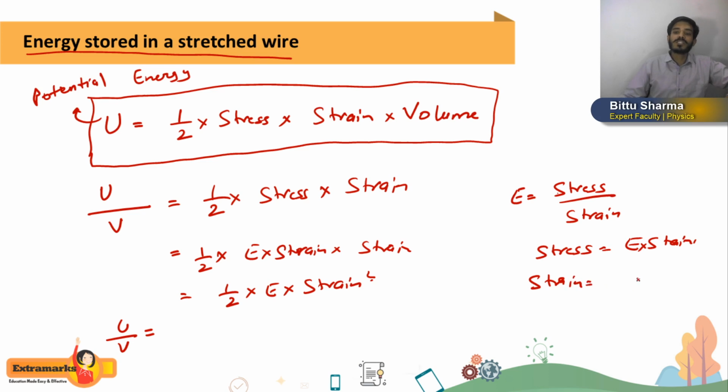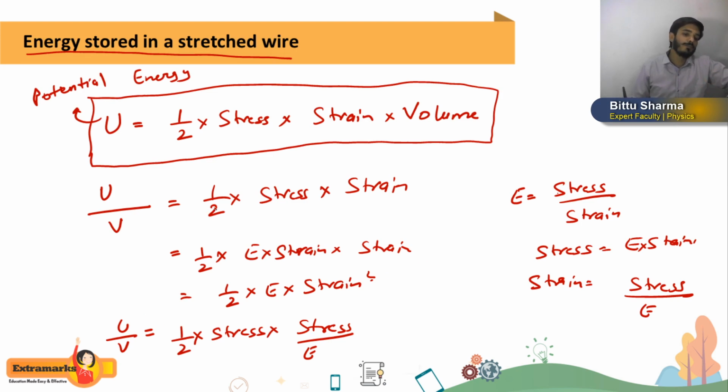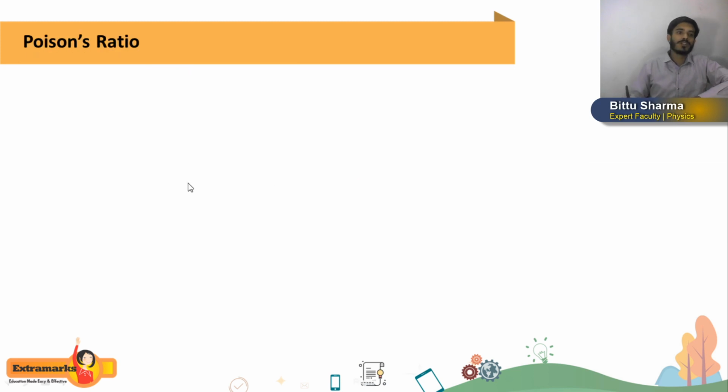Strain will be stress by E. So instead of writing strain, you can write stress by E. So it will become 1/2 into stress square divided by E. These are all a few basic formulas of potential energy stored in a stretched wire per unit volume. Okay.